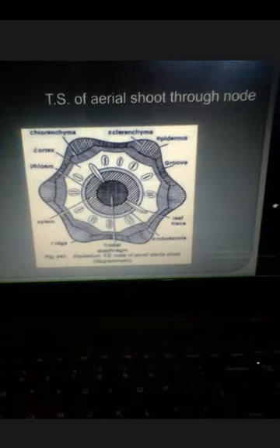And this is the TS of a node. It has a similar tissue organization. So in this way we have seen some of the morphological and anatomical structures of the sporophyte of Equisetum. Students, we will see the reproduction of Equisetum in the next lecture.